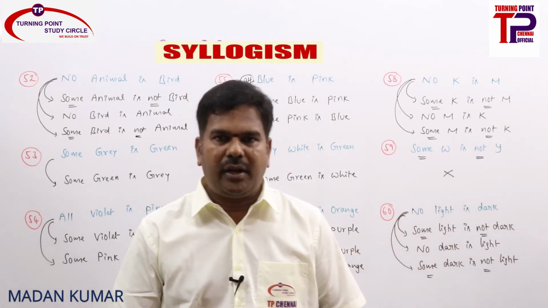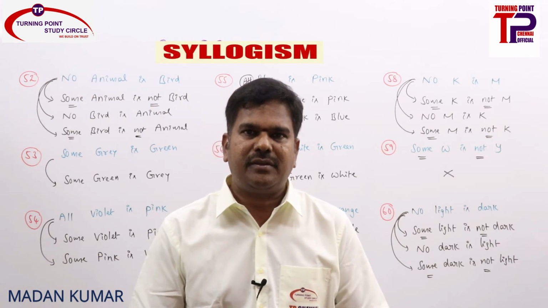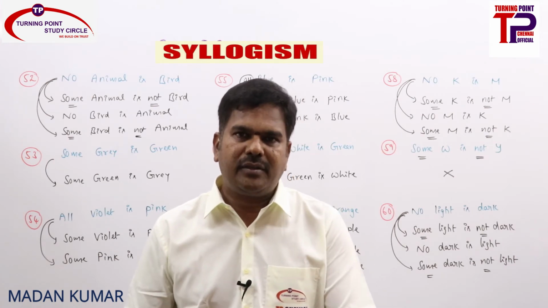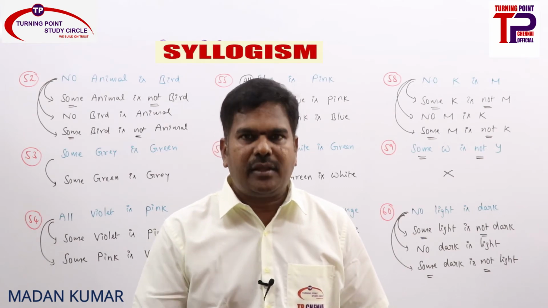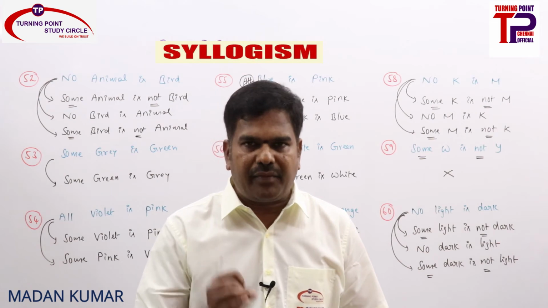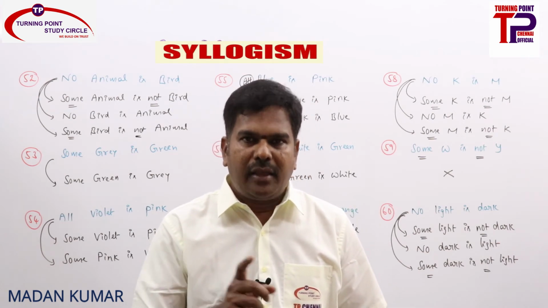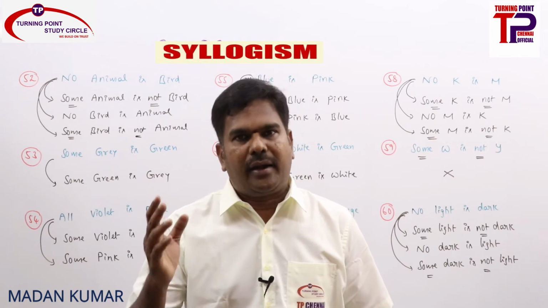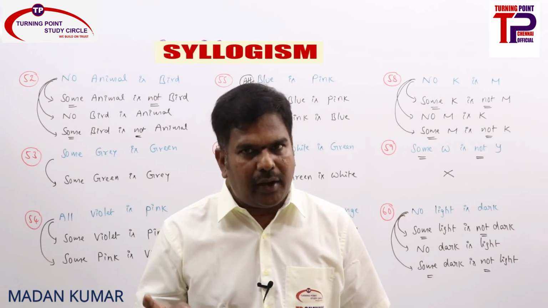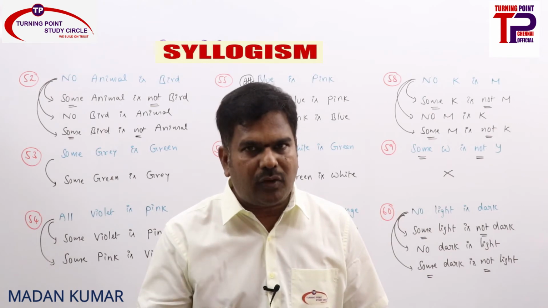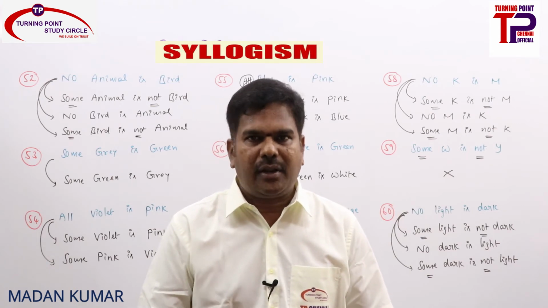Mark clear? So immediate inferences, how many are there? Implications and conversions. Implications means same subject and predicate. Conversion means subject and predicate interchange. Only 2 implications are there. When everything is there, something is there is always true. When nothing is there, something is not there is always true. A is directly implied by I, E is directly implied by O. And conversions: A can be converted into I, E can be converted into E and also O. I can only be converted into I. That's it. Other than that, we don't have any immediate inferences.